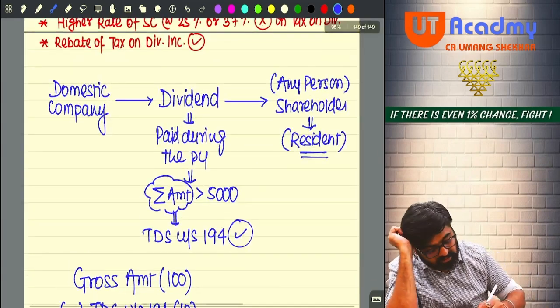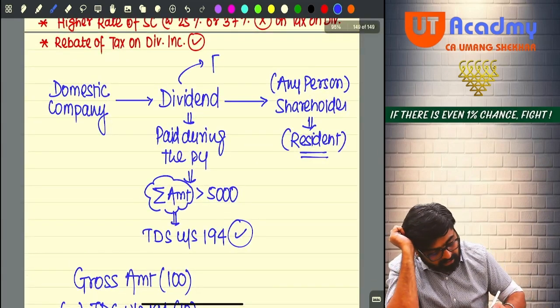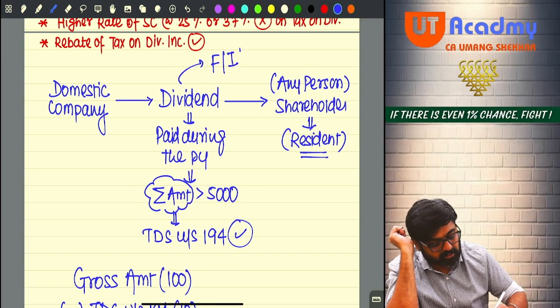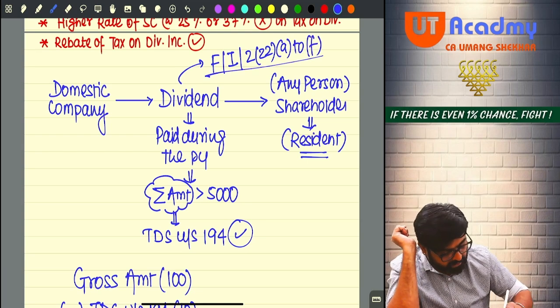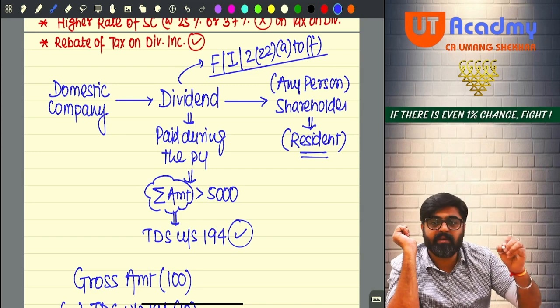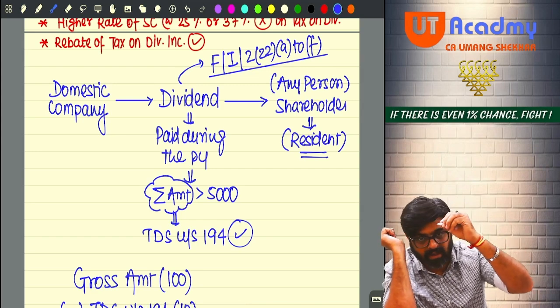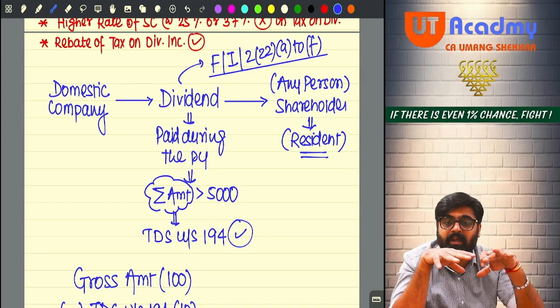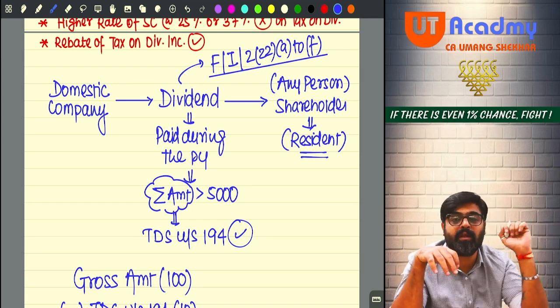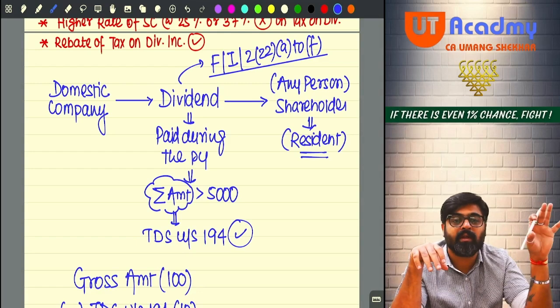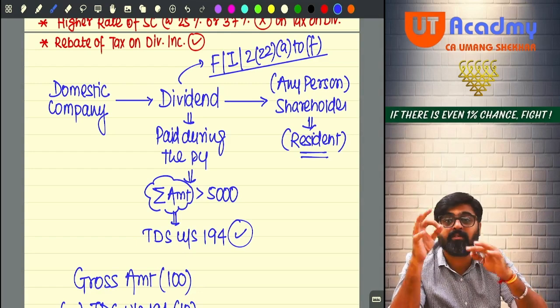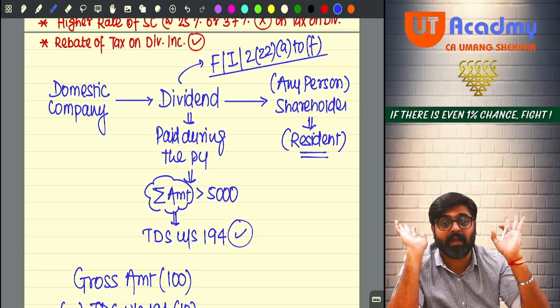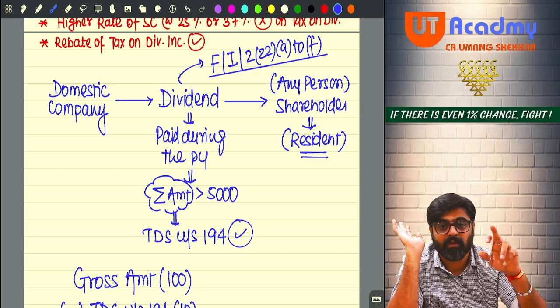Now friends, this dividend can be final also, this can be interim also, this can be 222A to 222F, any dividend paid by the domestic company, on that the company is required to deduct TDS. See, it is not said that only the total of final dividend you will do, or only the total of interim dividend. No, during the previous year, whatever types of dividends are given, add all those dividends for this shareholder.